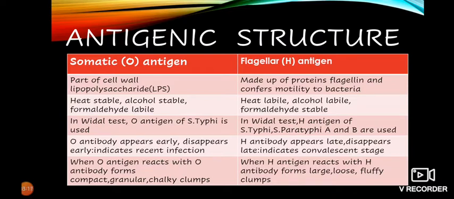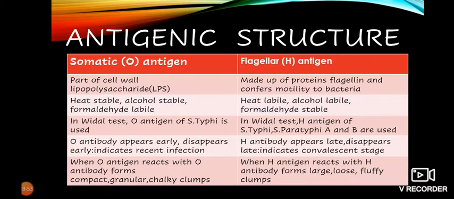O antigen is less immunogenic, whereas H antigen is more immunogenic. When O antigen reacts with O antibody, it forms compact, granular, chalky clumps. When H antigen reacts with H antibody, it forms large, loose, fluffy clumps. Agglutination takes place slowly in O antigen, whereas it takes place rapidly in H antigen.